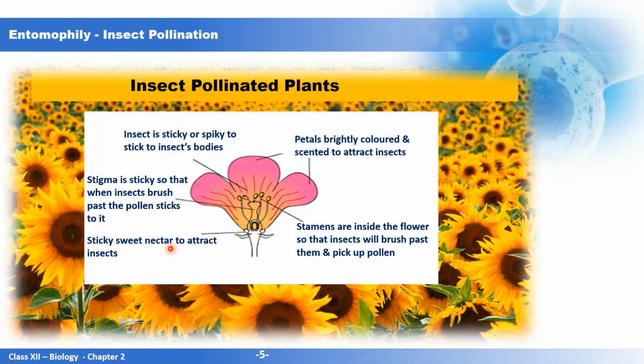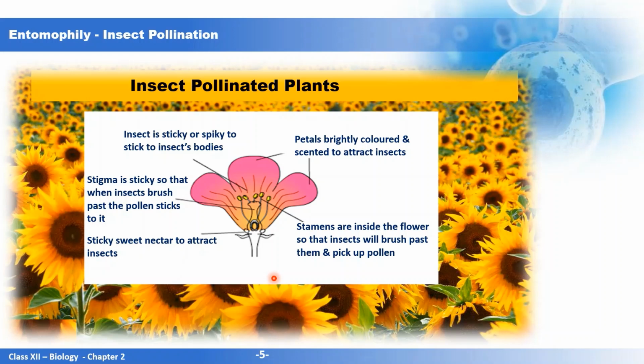Now, those flowers that are pollinated by flies secrete a foul odor, that is a bad smell. The reason being that flies get attracted to this kind of flower because you see the flies lay eggs on feces. So that is why similarly these flowers also have a foul odor, so that the flies are attracted to it.